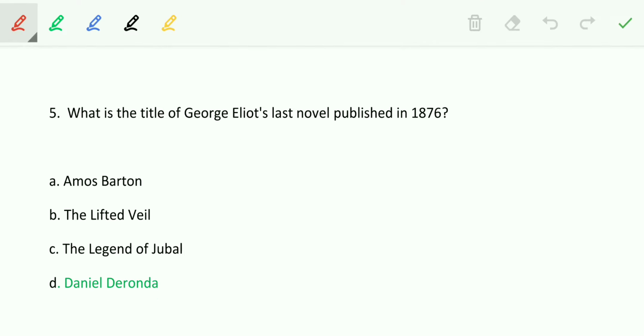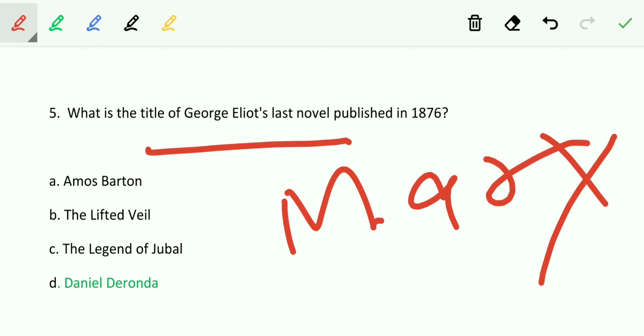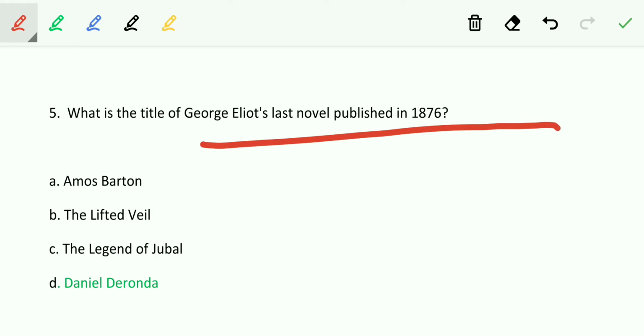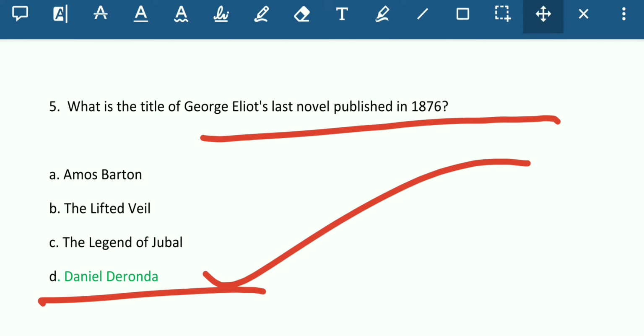What is the title of George Eliot's last novel published in 1876? George Eliot, Mary Ann Evans. The real name of George Eliot was Mary Ann Evans, and they're asking, what is the title of George Eliot's last novel published in 1876? So the answer is Daniel Deronda. Daniel Deronda is the last novel published by the great female writer George Eliot.